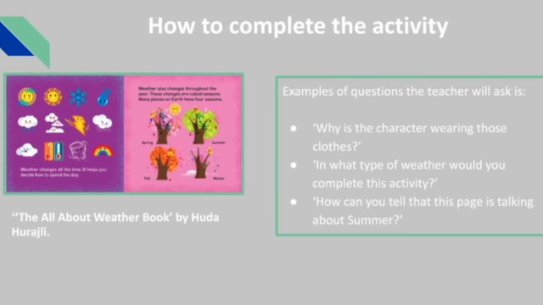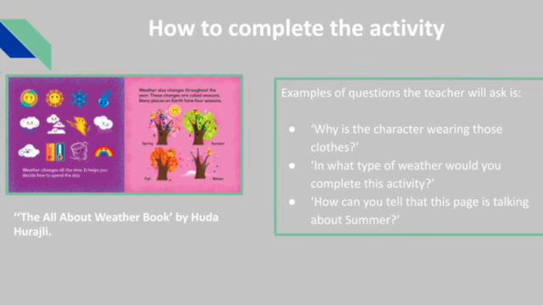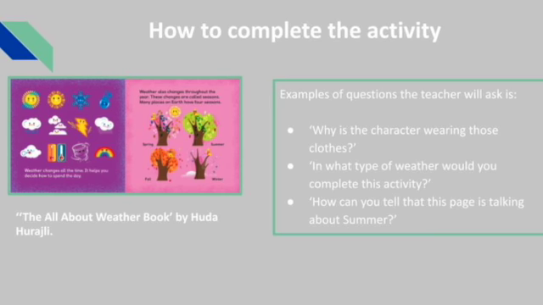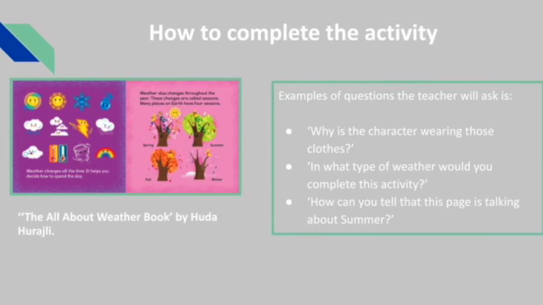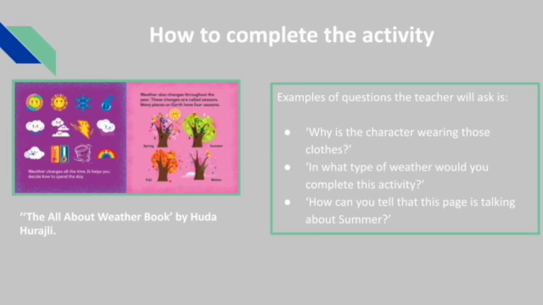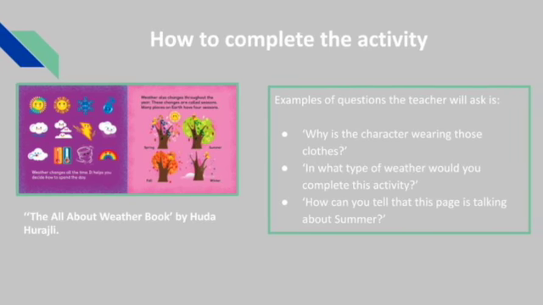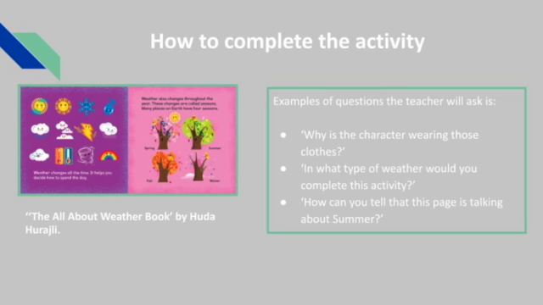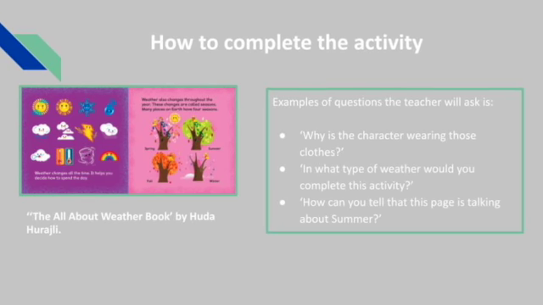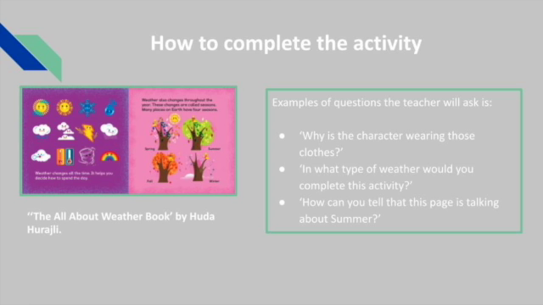While reading this book, the teacher will ask students questions that will enable them to make connections in regards to the weather, clothes, and activities characters are experiencing. Examples of questions the teacher will ask are, why is the character wearing those clothes? In what type of weather would you complete this activity? And how can you tell that this page is talking about summer?